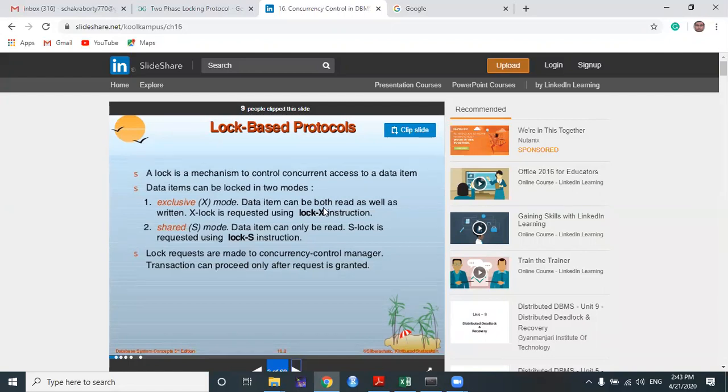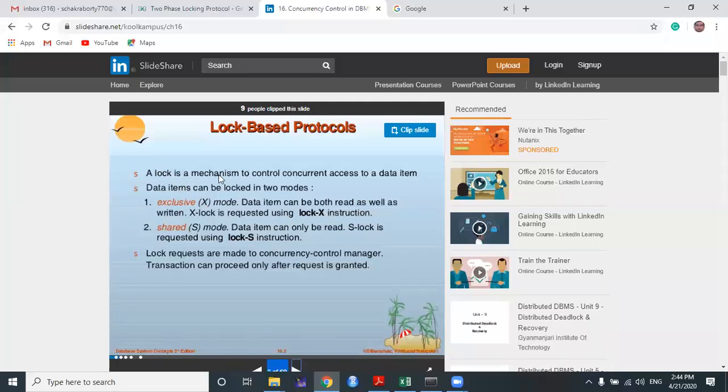The same thing is done with transactions. The DBMS, or you can say the concurrency control manager, grants a particular transaction the power to lock a particular data item for a particular amount of time. When that data item is locked by a transaction, no other transaction will be allowed to access it until the current transaction unlocks it. So that is a lock-based protocol and its overall scheme.